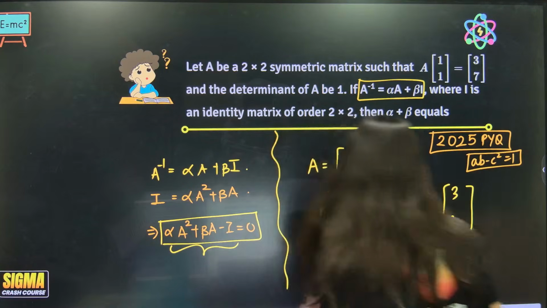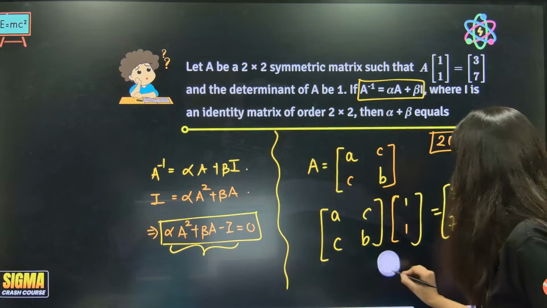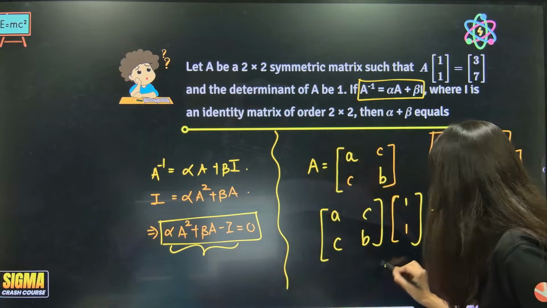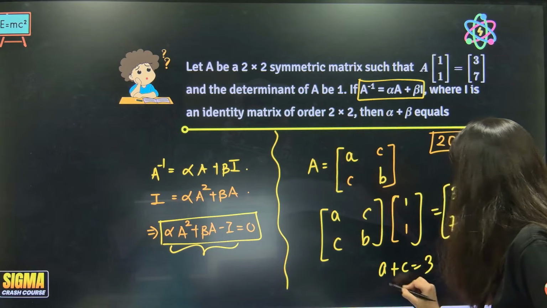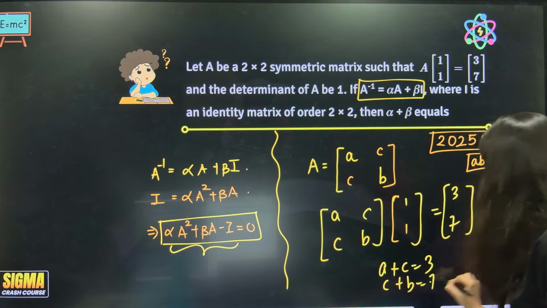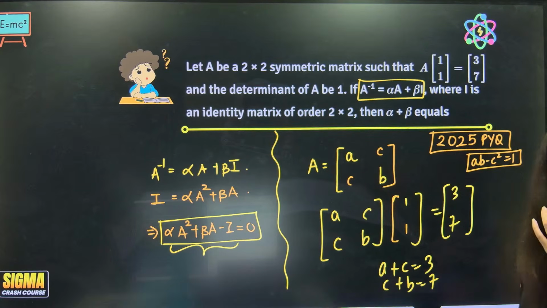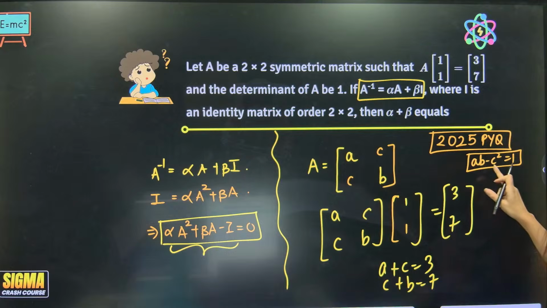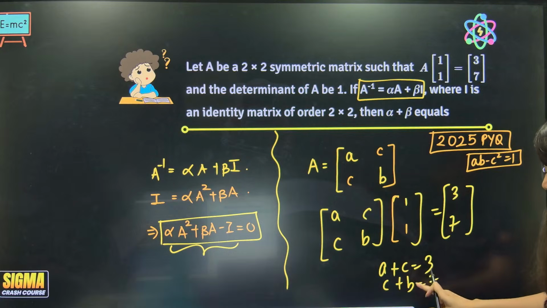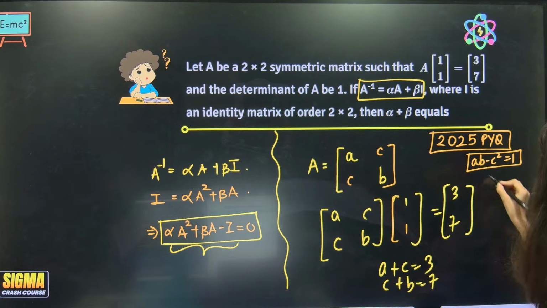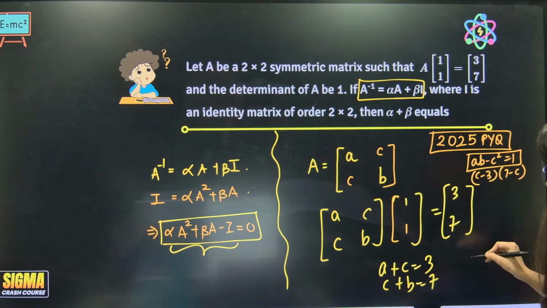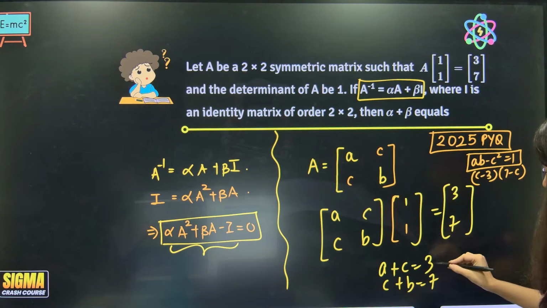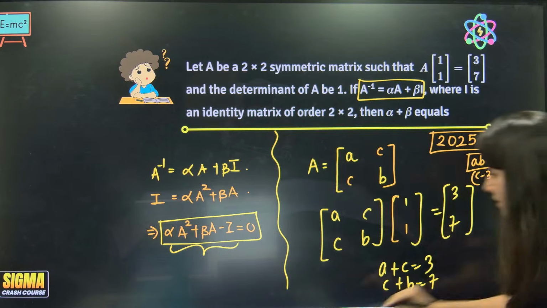So now I think A plus C is equal to 3, correct? A plus C is 3 and C plus B is 7. Now let's plug in the values over here. A is what? Tell me. A is 3 minus C. And B is 7 minus C.